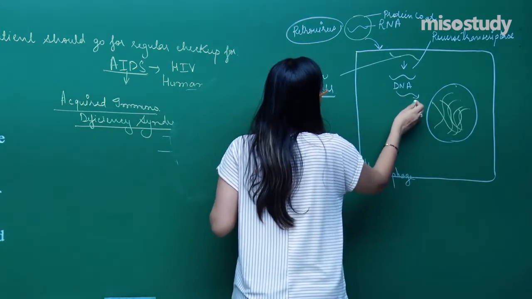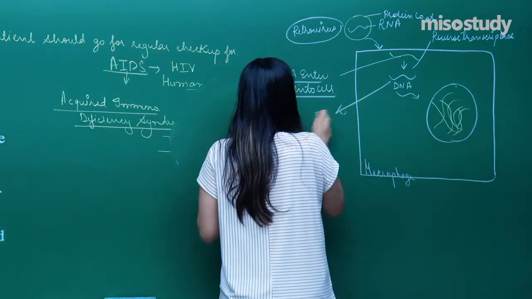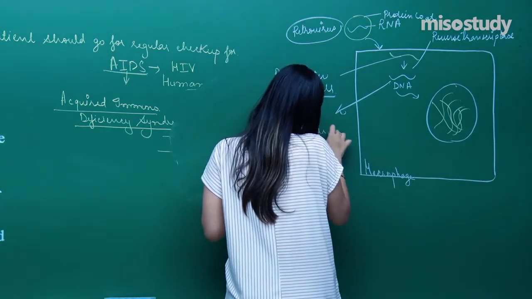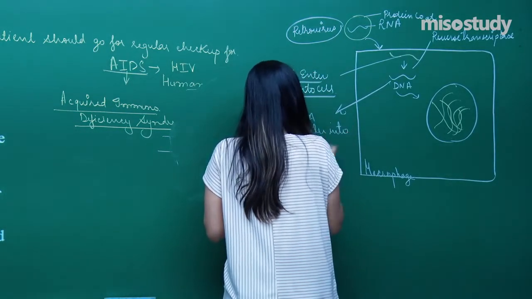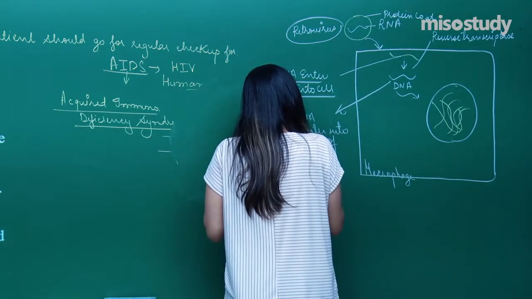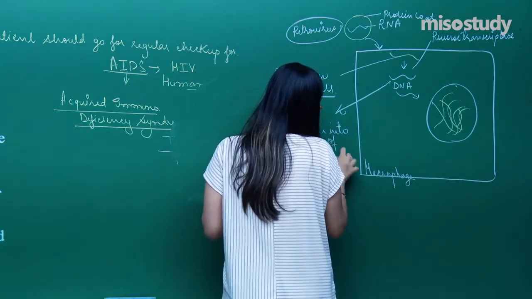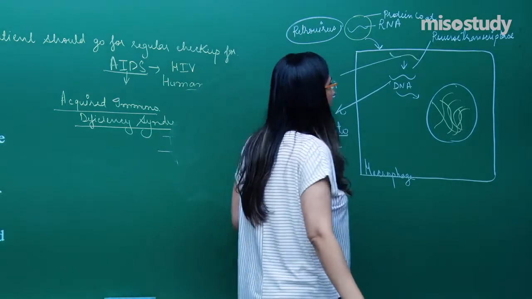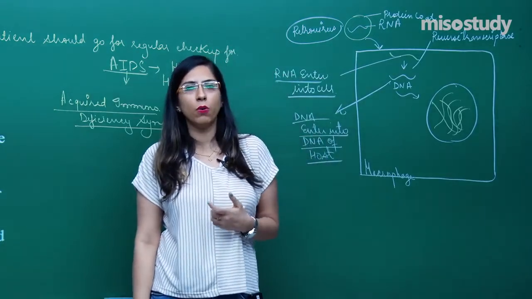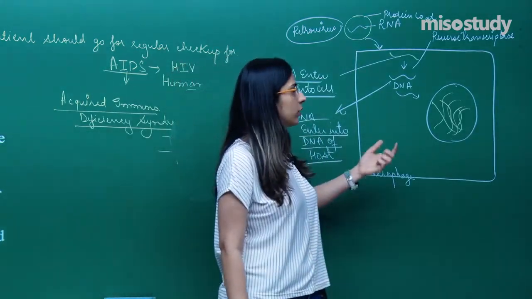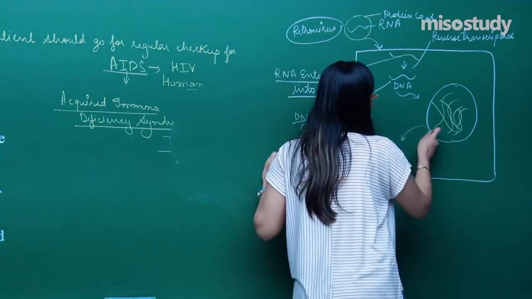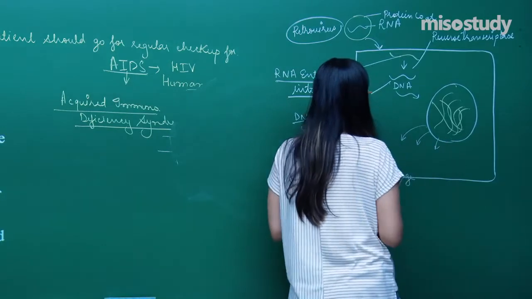So this DNA which is present, they will enter into the DNA of the host. So they will replicate along with the host machinery. In the 11th class, we have discussed that viruses use the replication machinery of a host. So they will use the host machinery. When they use the host machinery, definitely numerous copies of this DNA will be formed.